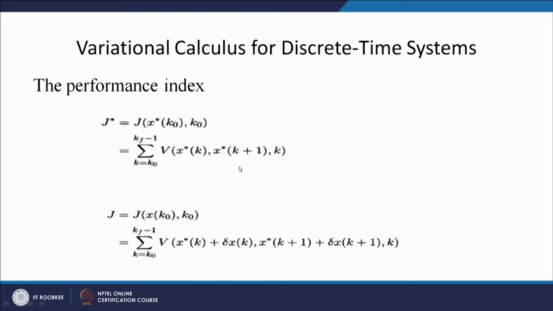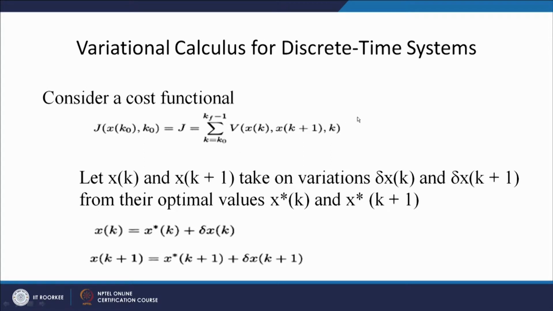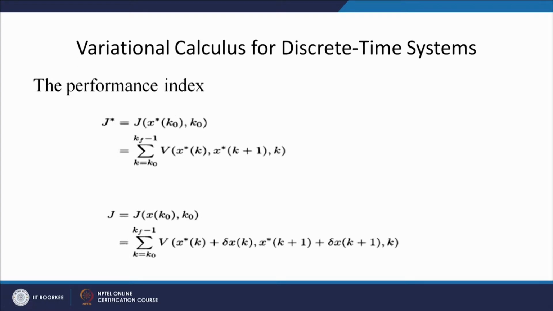So, at the optimal point, my J is V of x star of k, x star of k+1, k, and at the variation point my performance index is J defined with the varied arguments. What is my objective? I am trying to find the extremal value of J, and to determine it, my J is defined at the optimal point and some variation point.